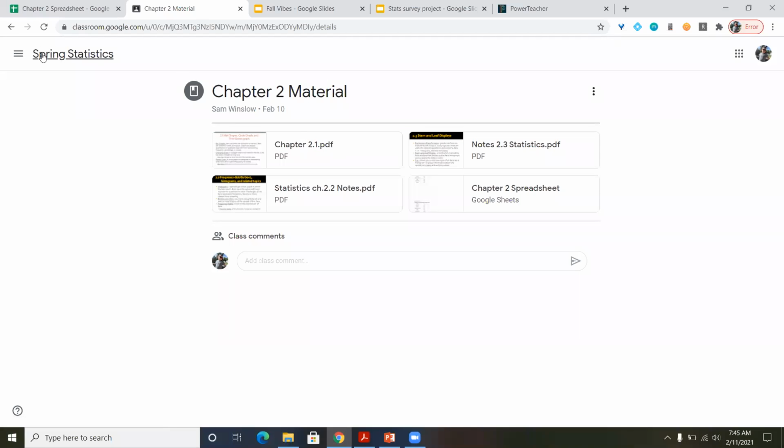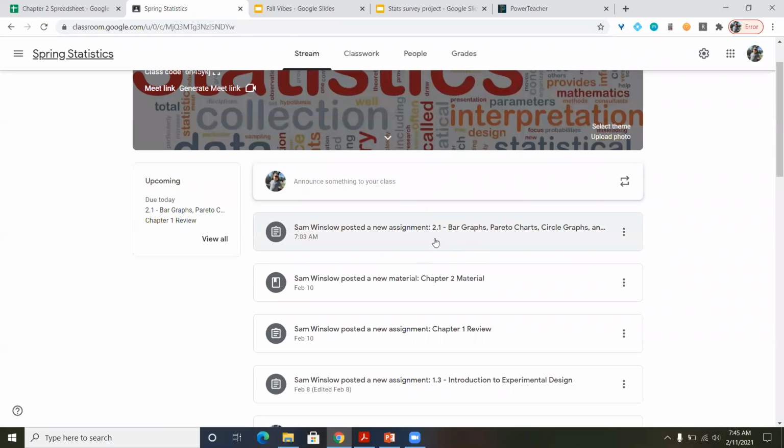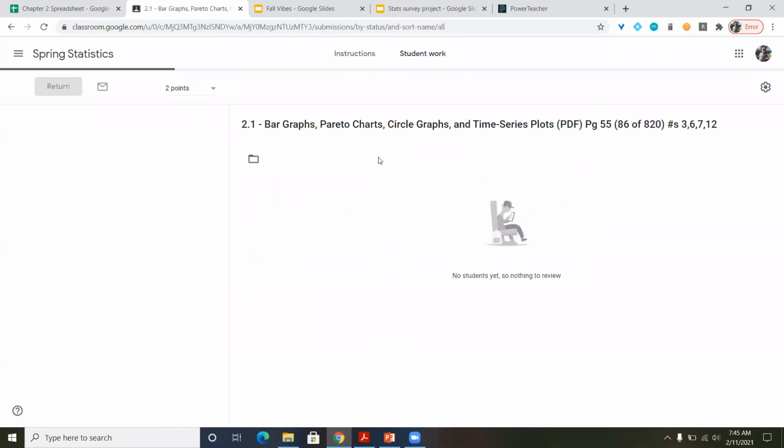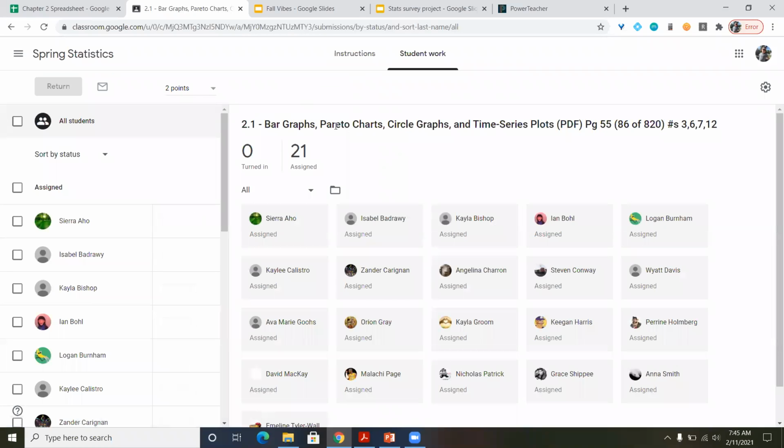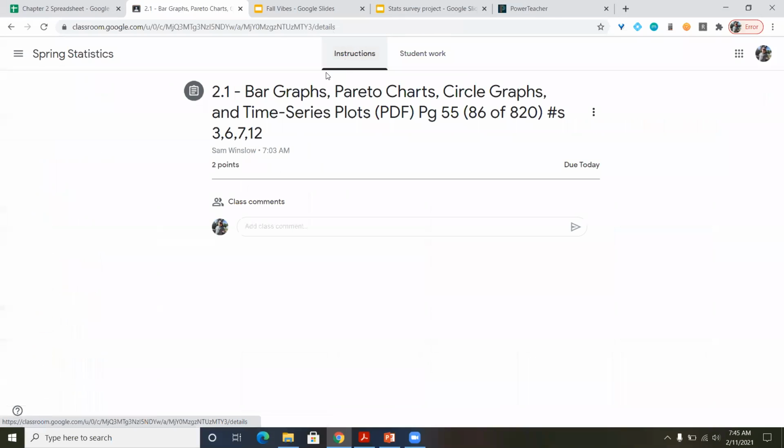And then the homework today is obviously going to be, I think, 4 problems. Let's get this out of the way. Yeah, 4 problems, and each of them is pretty much asking you, one's asking you to make a bar graph, one's asking you to make a Pareto chart and a circle graph, another one a time series. So it's really just doing one of each type of graphic organizer. I'm not trying to beat you guys down with these things. It's just knowing how to create it and all that.